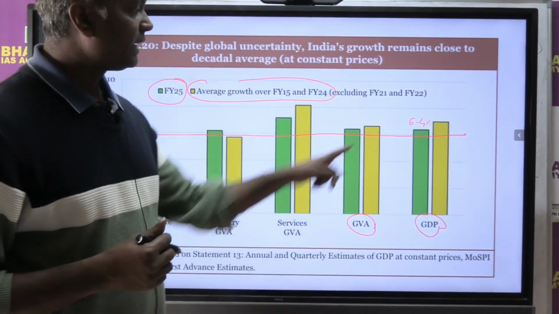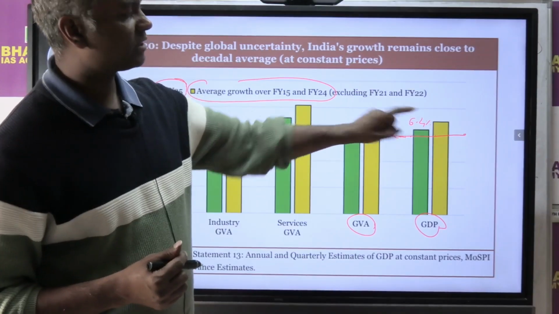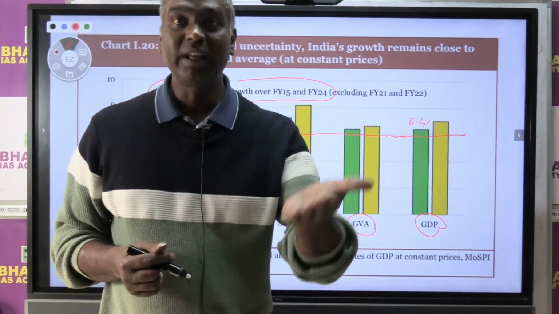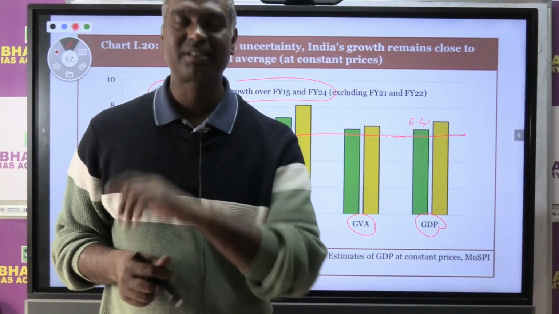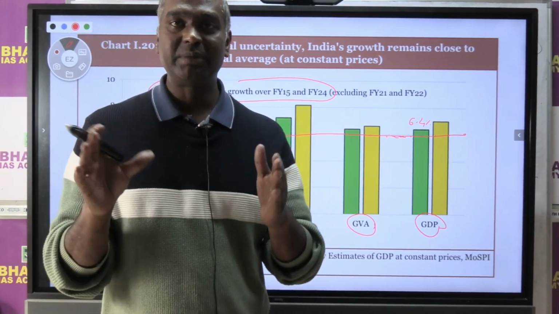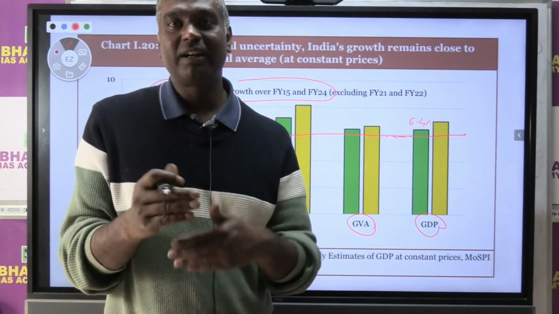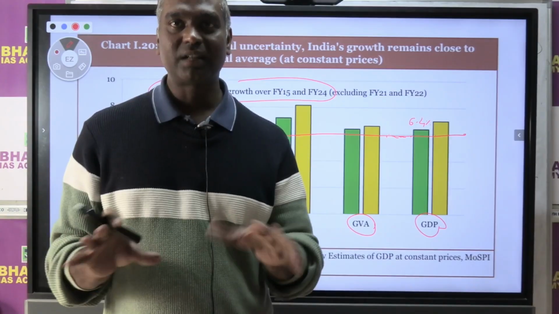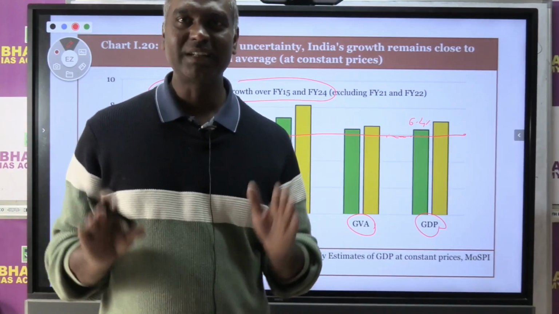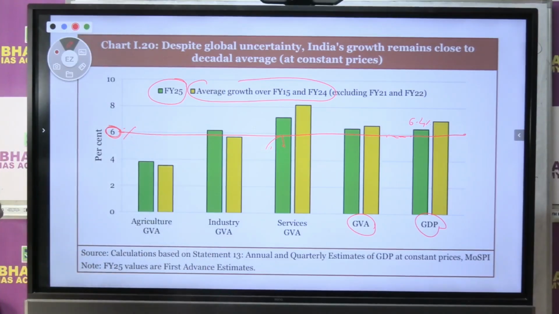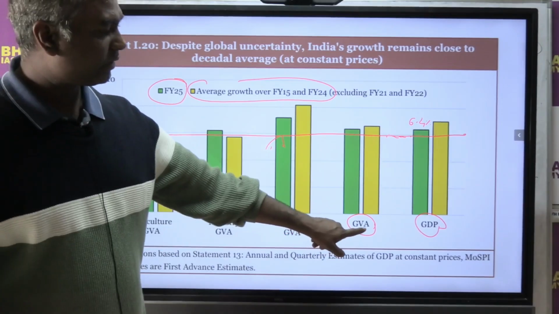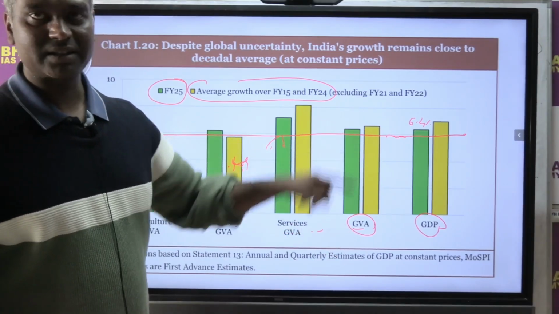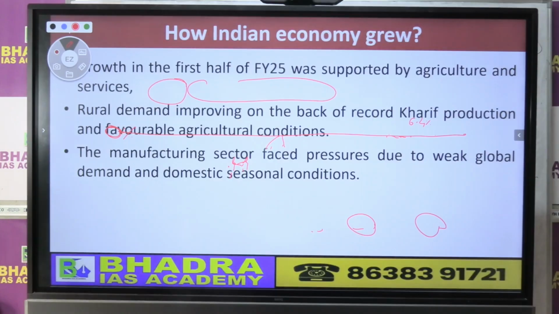That means what? The Indian economy was growing above 6%, whereas the global economy was growing around 3%. Understand? So this is the basic thing, that we need not be too negative about our Indian economy. Our growth has been rather good according to the economic survey, right? This is the simple understanding of that. Even our GVA, gross value added, is more than 6. That's a good sign, right?